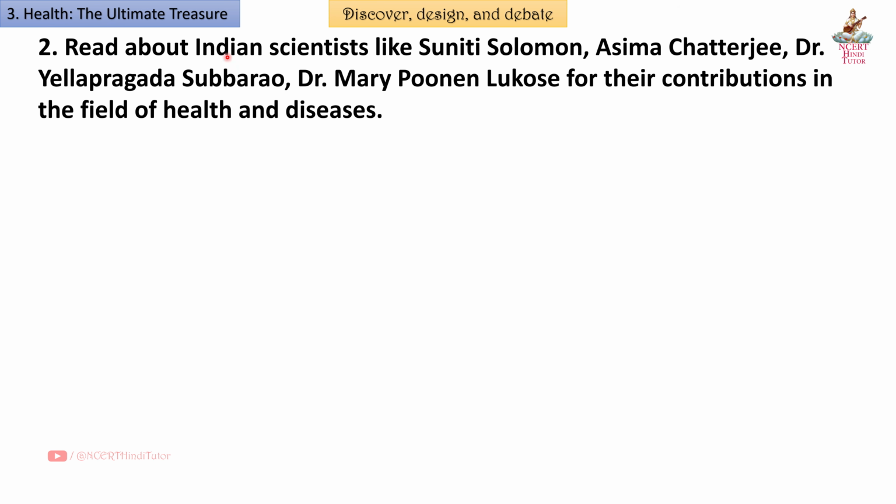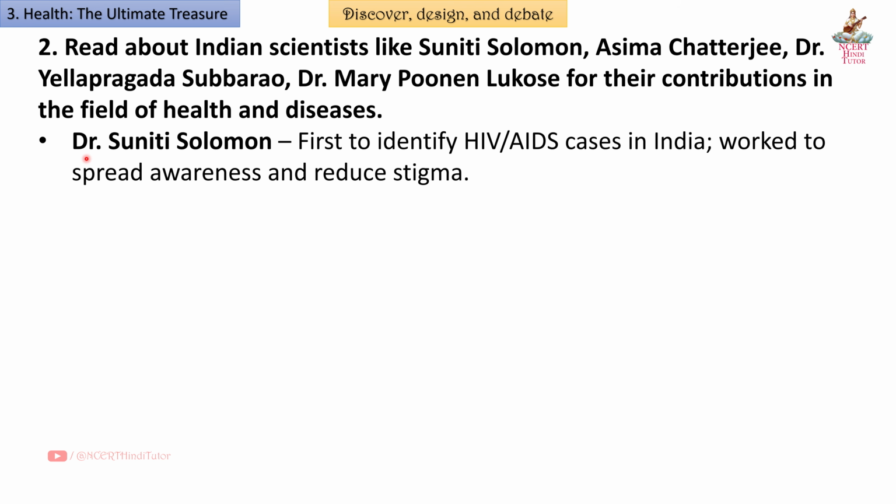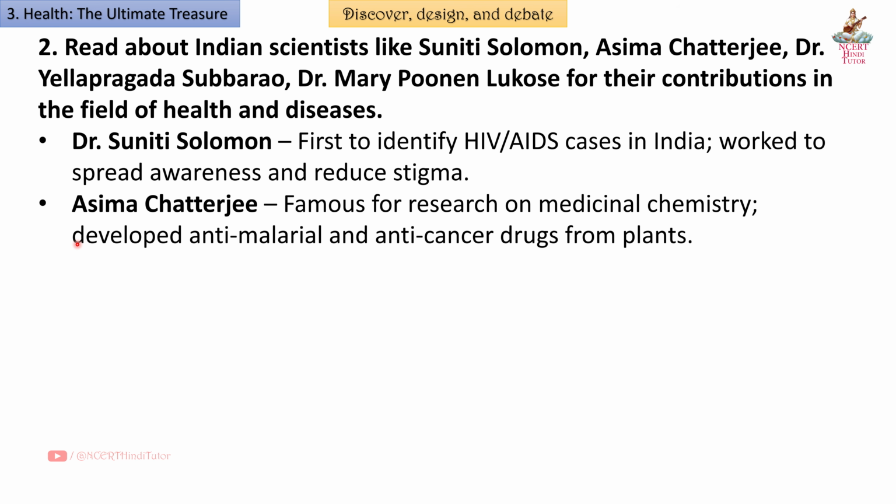Question 2. Read about Indian scientists like Suniti Solomon, Asima Chatterjee, Dr. Yella Pragada Subbarao, Dr. Mary Poonen Lucas for their contributions in the field of health and diseases. Answer. Dr. Suniti Solomon, first to identify HIV/AIDS cases in India, worked to spread awareness and reduce stigma. Next, Asima Chatterjee, famous for research on medicinal chemistry, developed anti-malarial and anti-cancer drugs from plants.